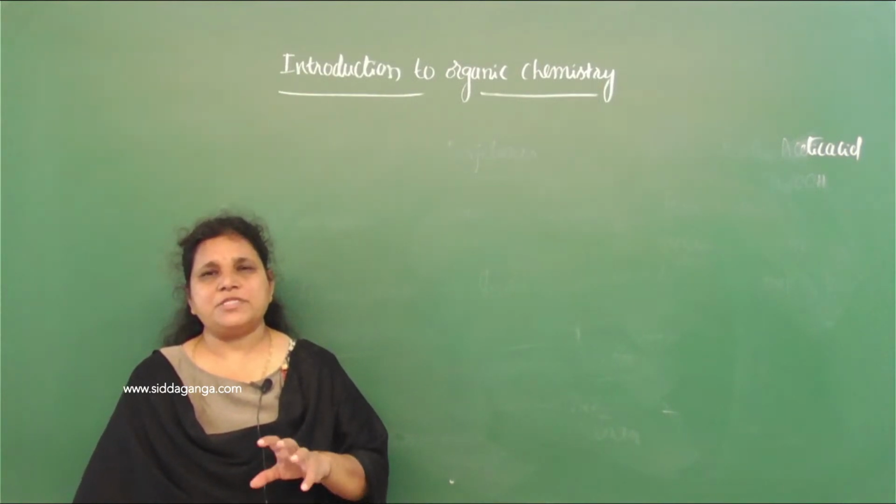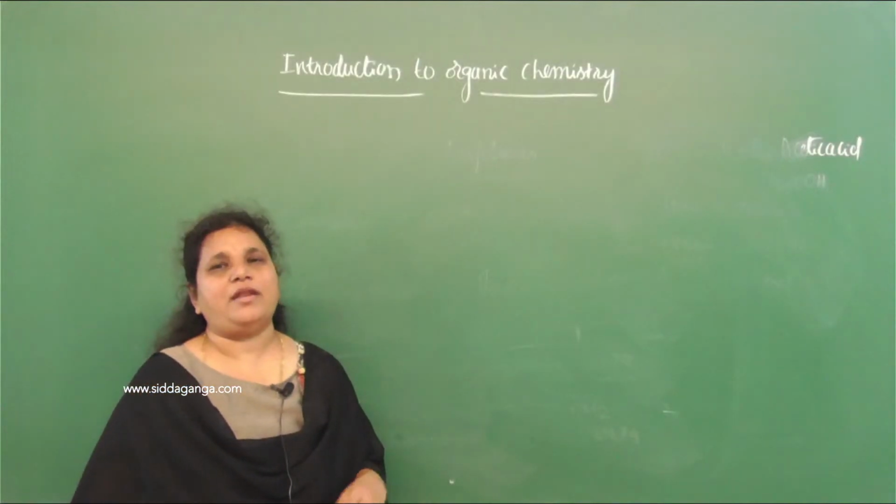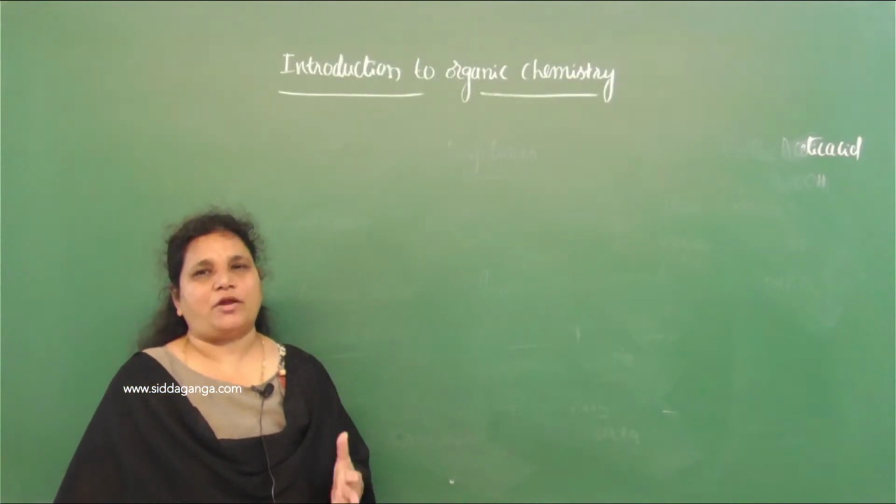So there must be some reason behind that, right? So what are the reasons why organic compounds are more in number compared to inorganic compounds?